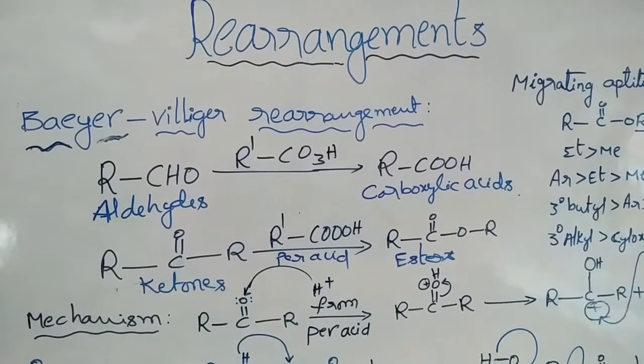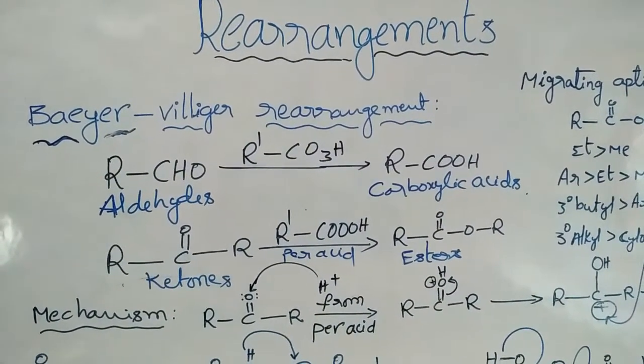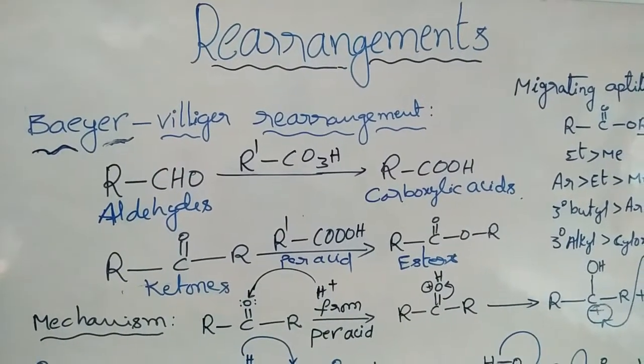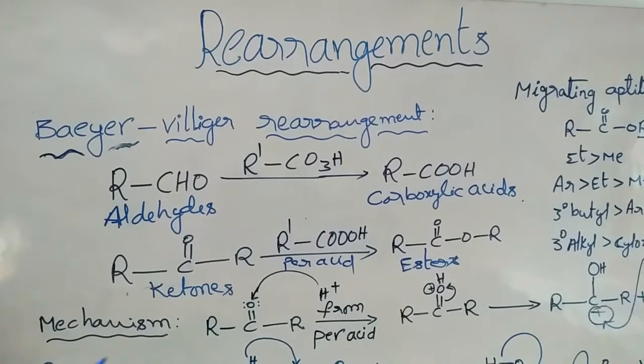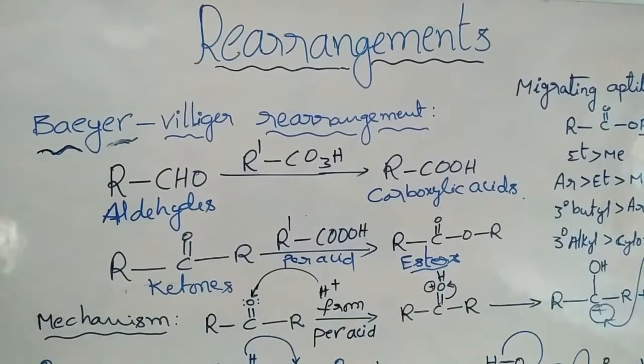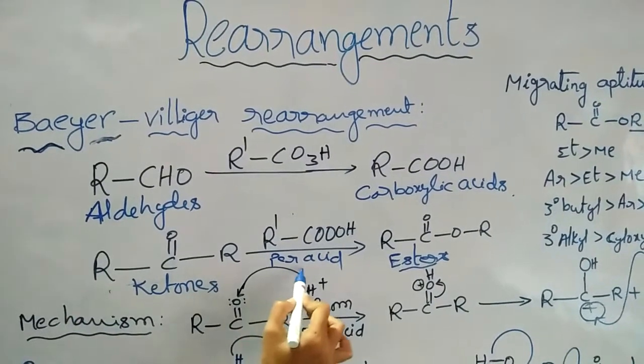Here aldehydes are converted into carboxylic acids in the presence of peroxy acids or peracids. Ketones are also converted into esters in the presence of peroxy acid or peracid.